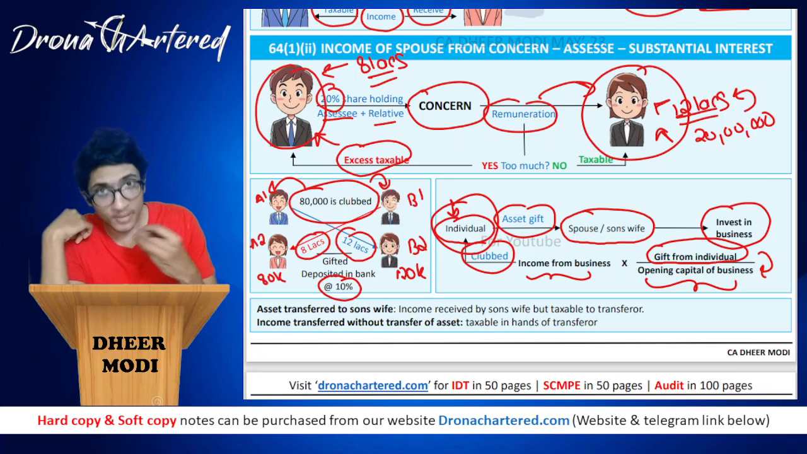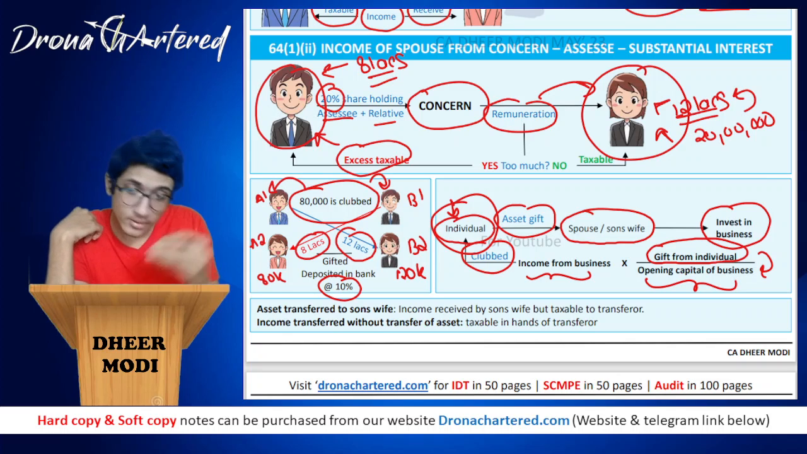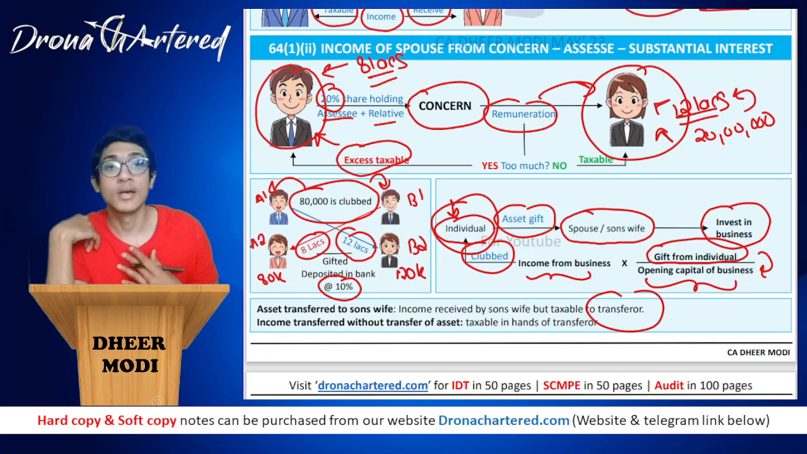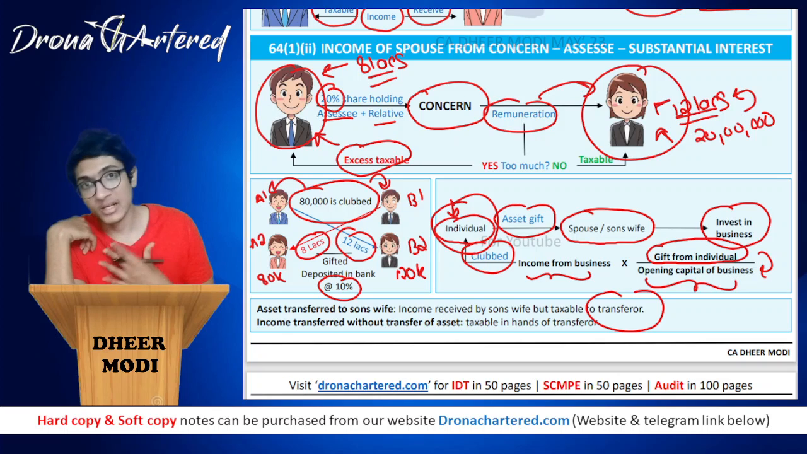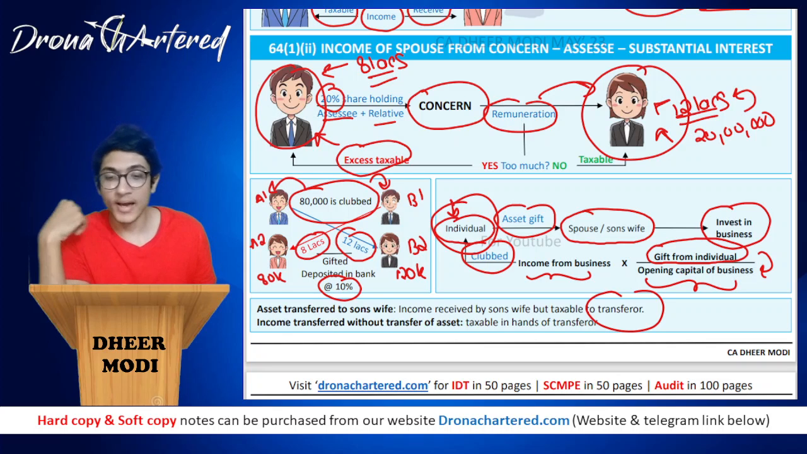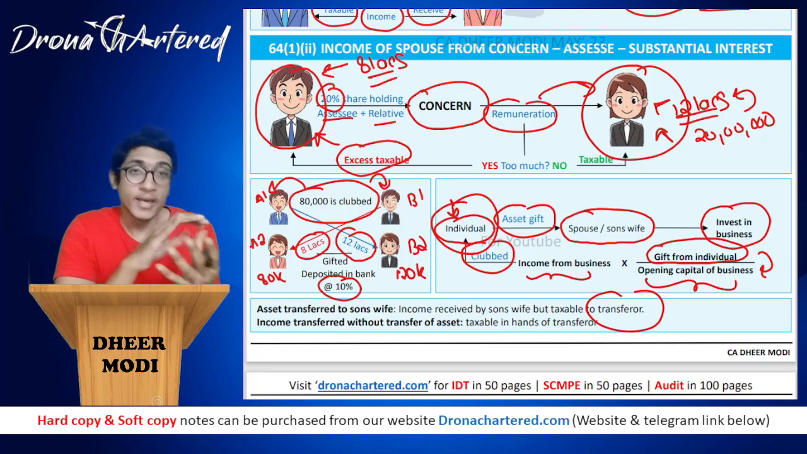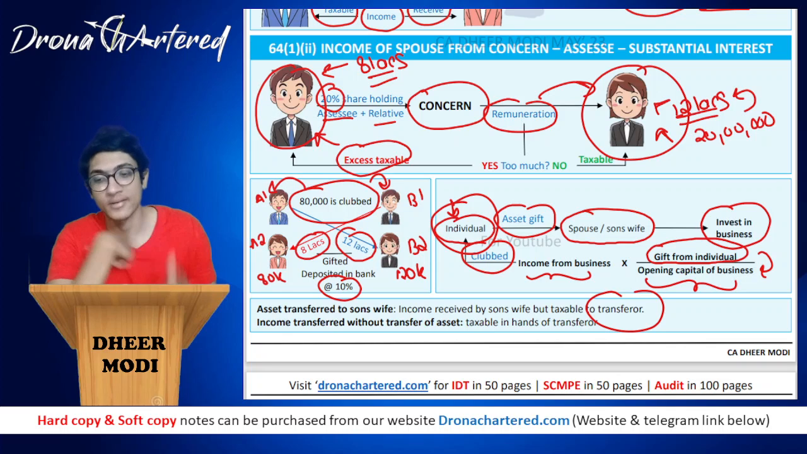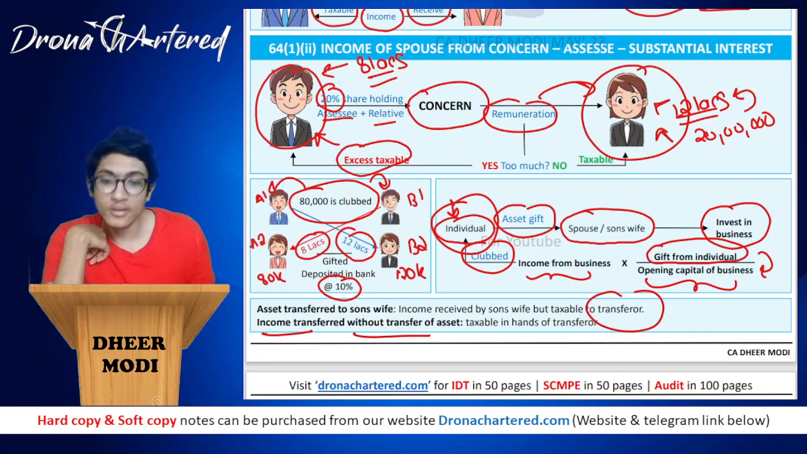If I am transferring any asset to my son's wife, income is received by son's wife but taxable to the transferor, that is she will receive the income but the transferor, that is me, will be paying the tax. It will be clubbed in my income. And any income transferred without transfer of asset: for example, I own a debenture, but I have told the company that boss, any interest that this debenture receives, do not transfer it to me, transfer it to someone else, for example my son, so that I do not get taxed, my son gets taxed. That is, income is transferred, but asset is not transferred.